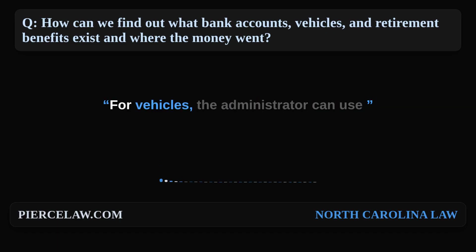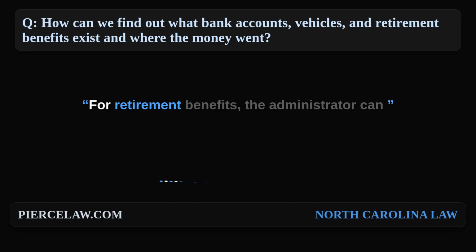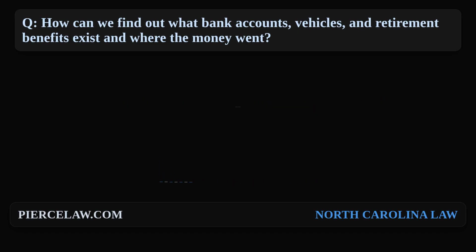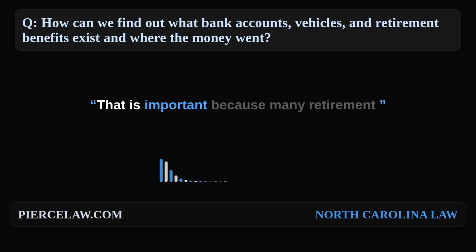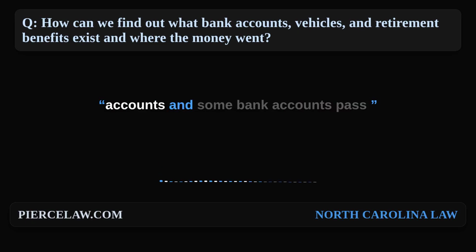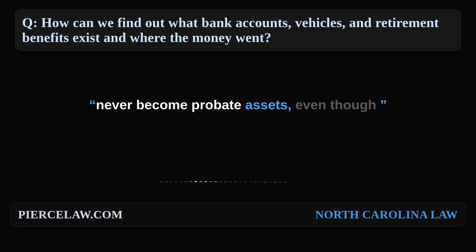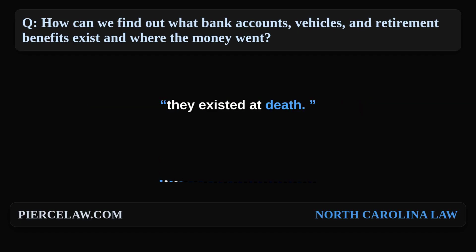For vehicles, the administrator can use title and registration records to confirm ownership and transfers. For retirement benefits, the administrator can contact the plan administrator to determine whether there was a named beneficiary and whether the benefit was paid outside the estate. That is important because many retirement accounts and some bank accounts pass by beneficiary designation or survivorship and never become probate assets, even though they existed at death.